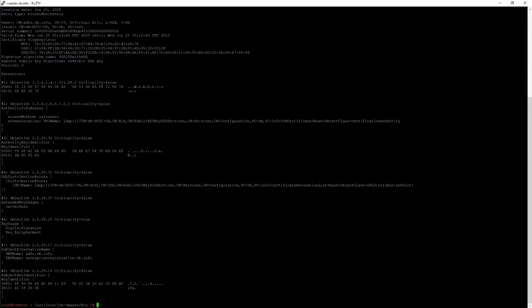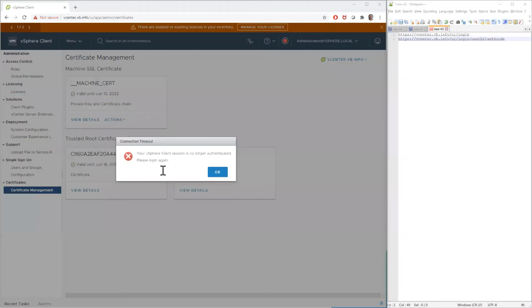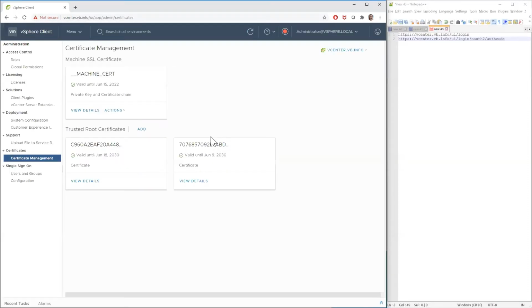But that's all I wanted to do here, right? Just show you that we can upload the cert with the keytool, restart some services, and just show you that it's here. But at this point, we should be really good to go. So I'm gonna go ahead and here you go. We got booted. And if you wait long enough and you hit OK, it'll just let you right back in.